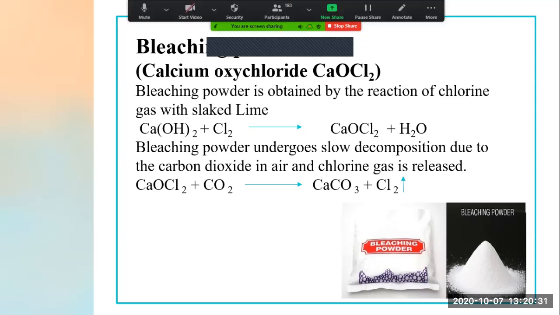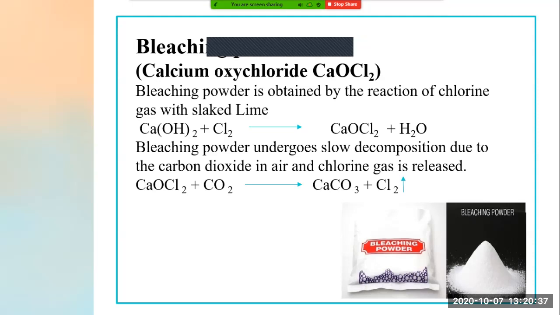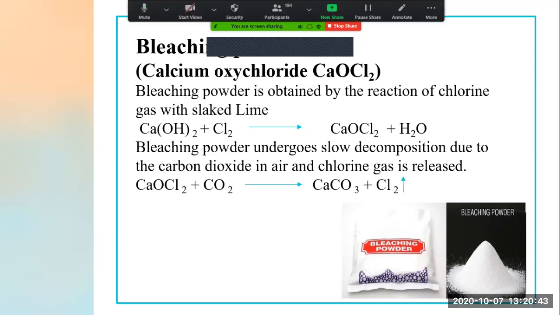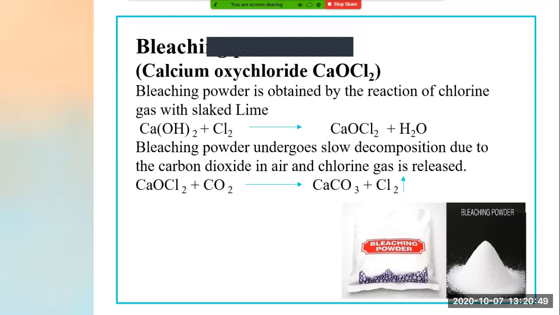Now, bleaching powder undergoes slow decomposition due to the carbon dioxide in the air, and chlorine gas is released. Now see the second point we want to tell. When we leave bleaching powder open, slowly it goes into decomposition.